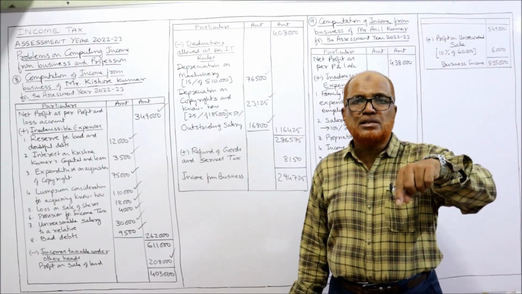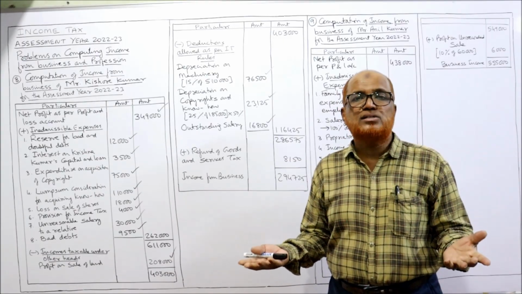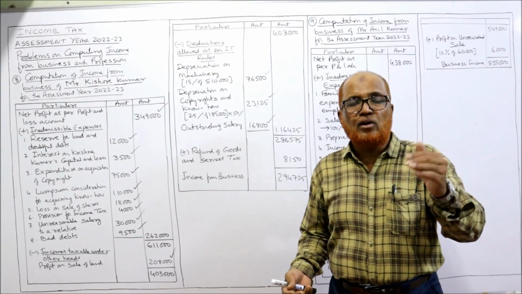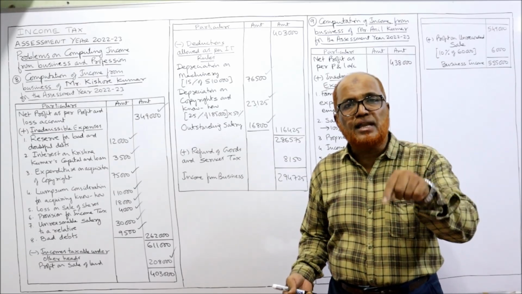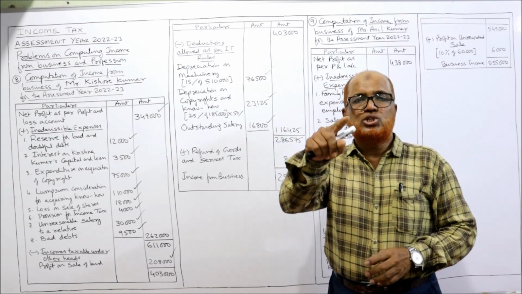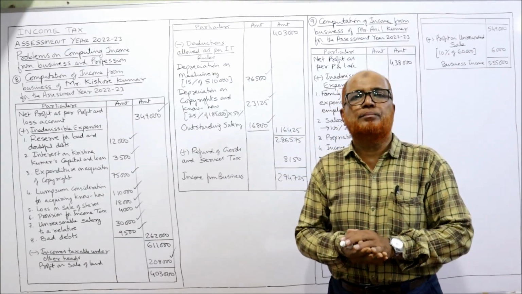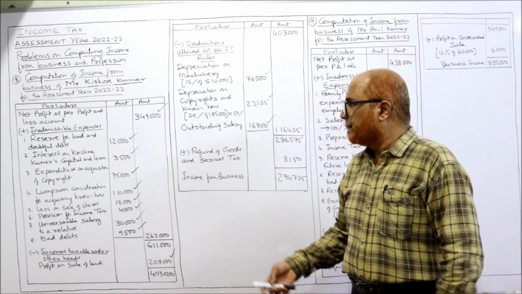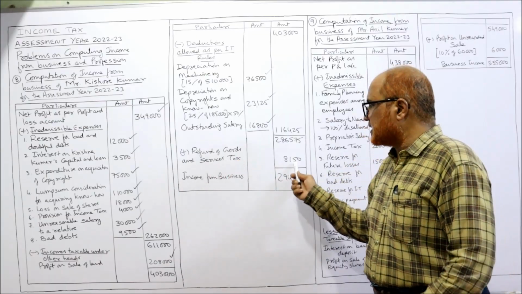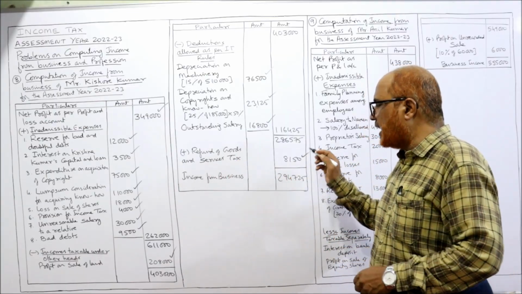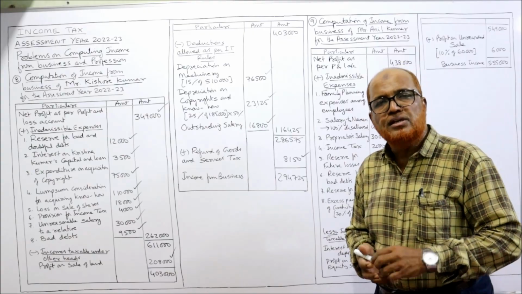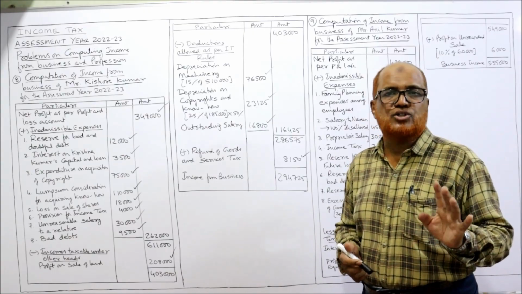Whereas GST paid is allowed as deduction. So refund of GST is taxable income. So GST allowed as deduction and refund of GST is a business income. Now we have to add refund of goods and service tax 8,150 to the profit because GST was allowed as deduction.